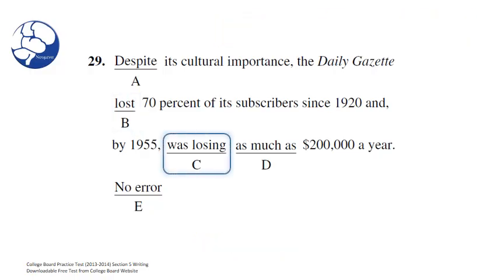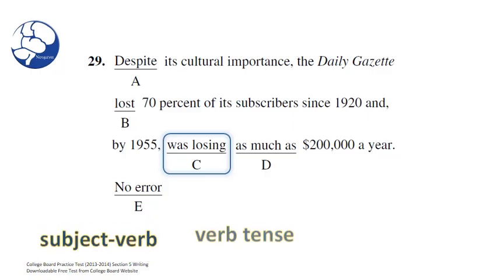In C, we have was losing. Here, we're going to test for subject verb, verb tense, and parallel errors. For subject verb, we'll need to identify again our subject and our verbs. Our subject is the Daily Gazette, which is singular, and we appropriately have the singular verb was losing. So there's no error with subject verb agreement.